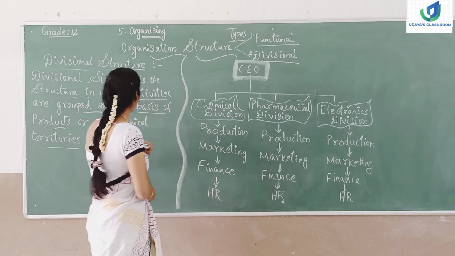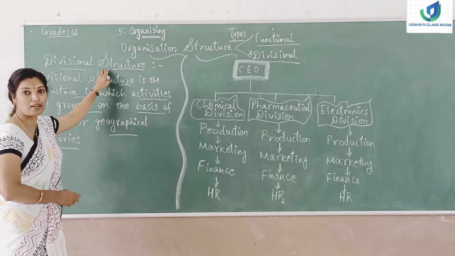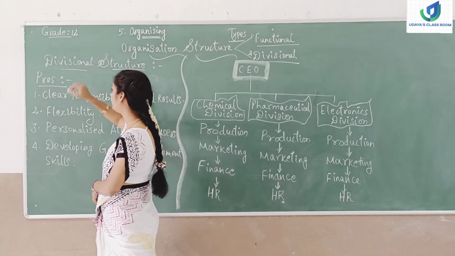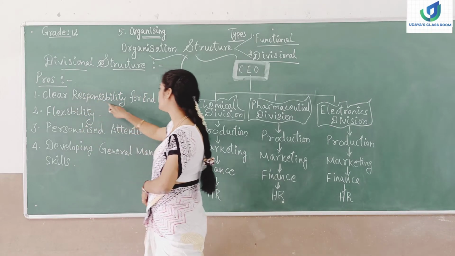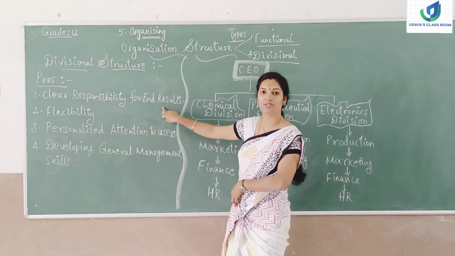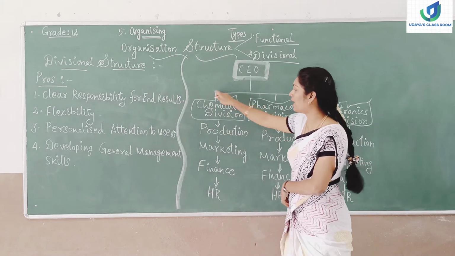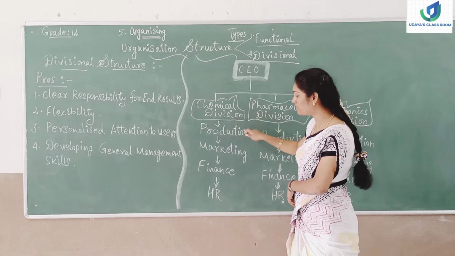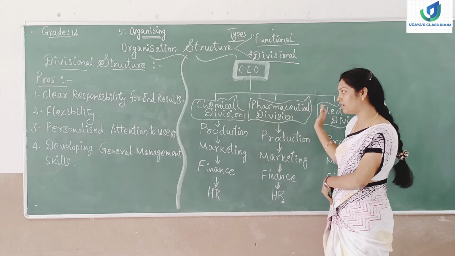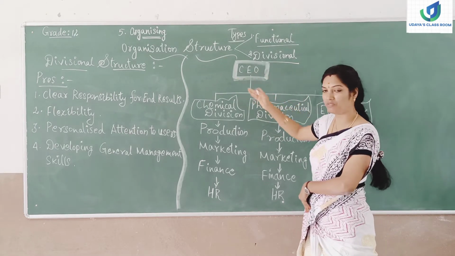Now let's talk about the pros and cons of divisional structure. The first pro of divisional structure is clear responsibility for end results. In the divisional structure, the divisional heads will be having responsibility for their divisions, because each and every department has been categorized as per the divisional structure.